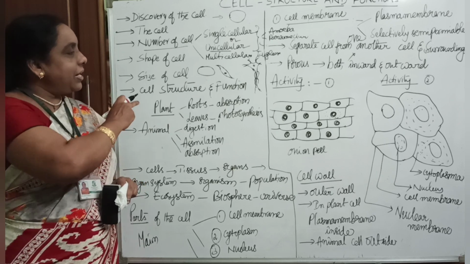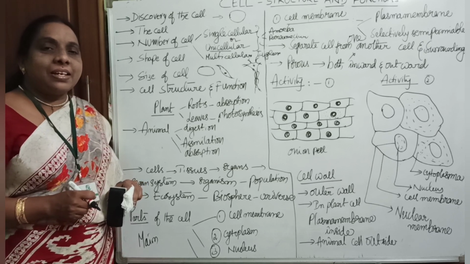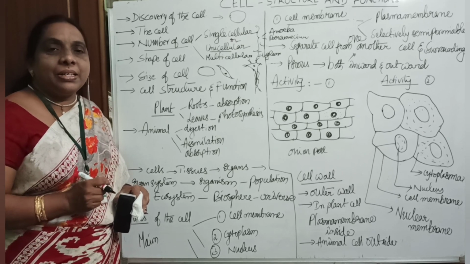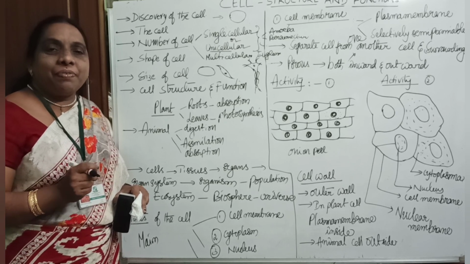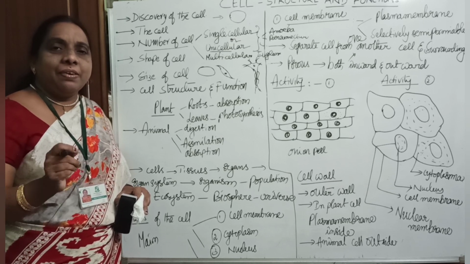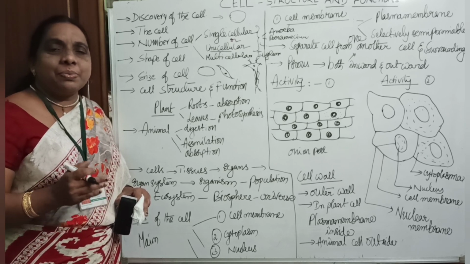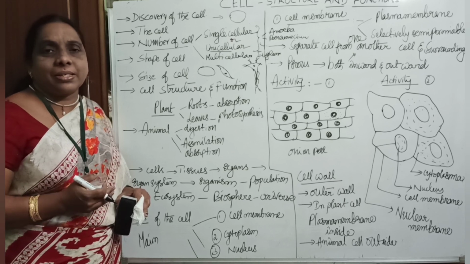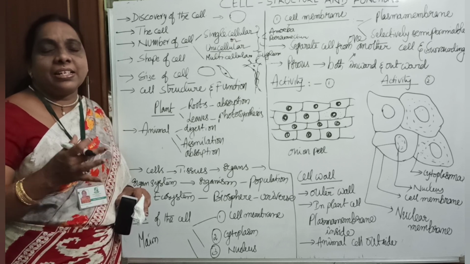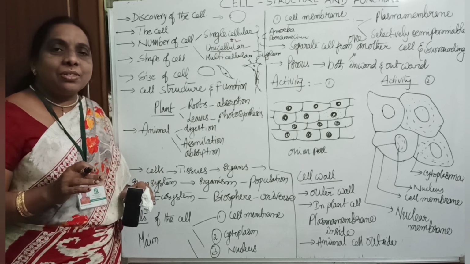The next one: is the size of all cells the same? The size of the cell is also not the same. For example, bacteria or microorganisms are 0.5 millimicrons, very small, minute organisms, and we cannot see them with our naked eye. We have to observe them under the microscope. The size of the ostrich egg is as big as 150 centimeters. So the sizes also vary.